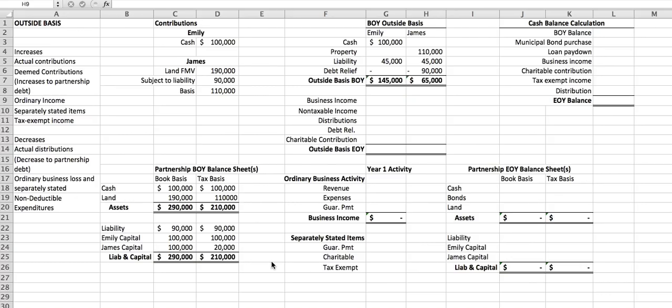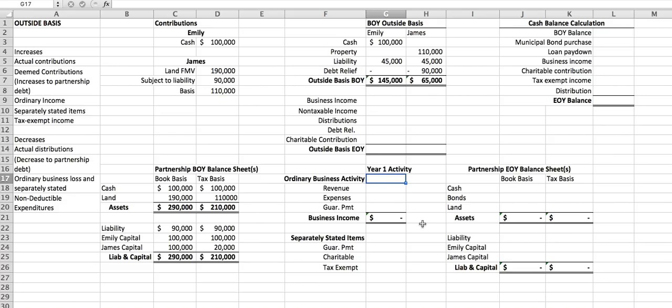Okay. Now we're going to look at what happened during the year. During year one, EJ purchased $25,000 worth of municipal bonds, paid off $50,000 of the loan on the land, and for the year, they reported $100,000 of gross business revenue, $70,000 of other business expenses, and $10,000 of guaranteed payment, which was not included in the original $70,000 number. They also had $5,000 of charitable contributions and $2,000 of non-taxable municipal bond interest. At the end of the year, they made distributions to Emily and James of $10,000 each.